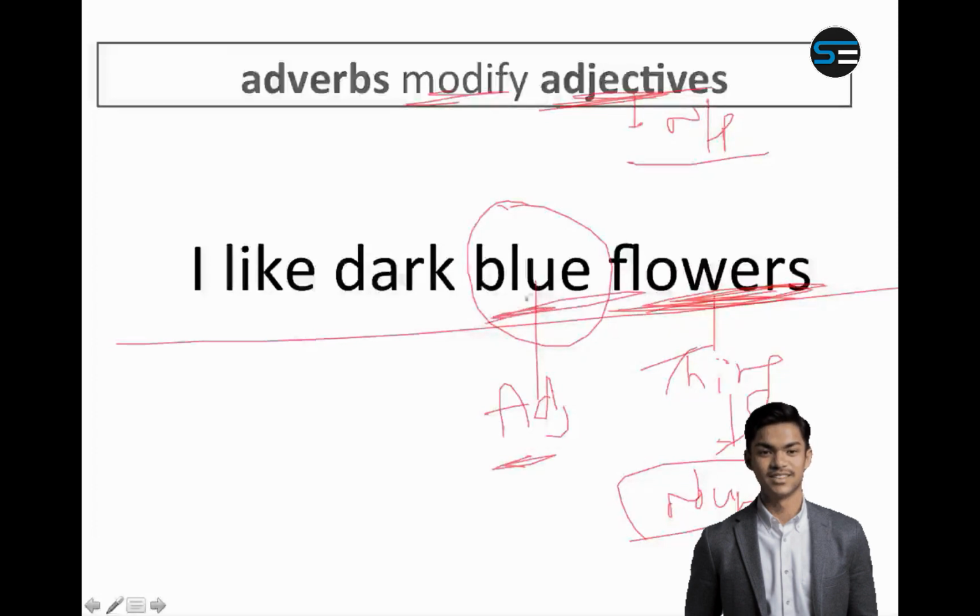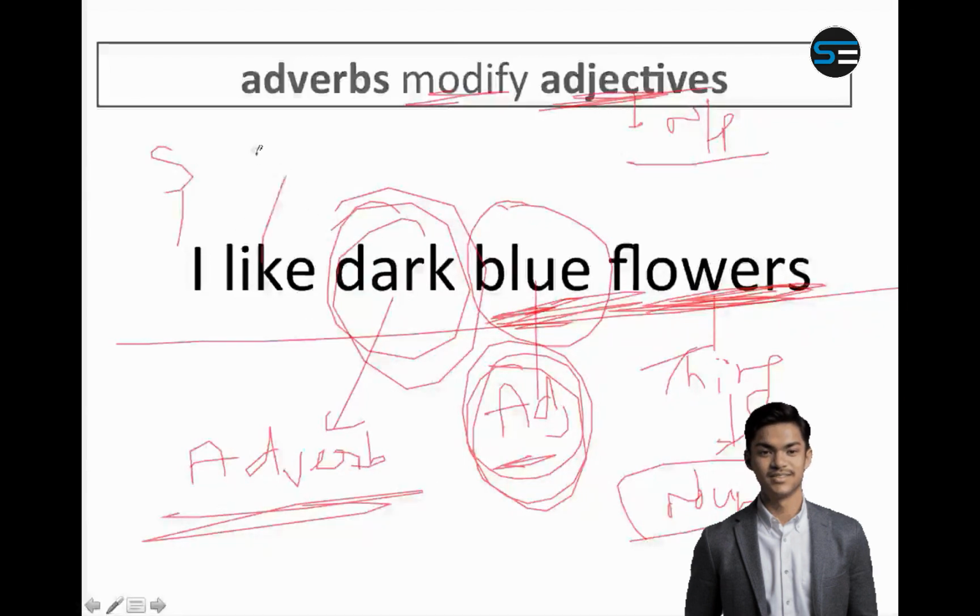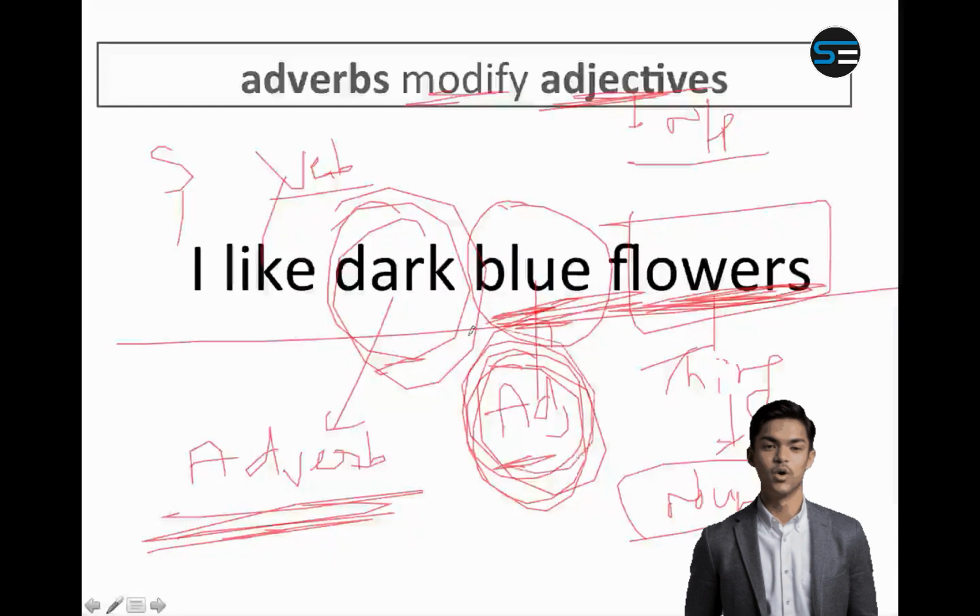But there is a word which is telling me about blue also. What kind of blue? See, blue can also be of various types. Light blue, dark blue, chocolatey blue, sky blue, whatever blue. So blue can be of many types, and the word dark is telling me about blue. So therefore there is a word which is telling me something about the adjective, and therefore it is an adverb. So the word dark is an adverb. I is the subject, like is the verb. Very simple. So anything that tells me about an adjective is also an adverb. Anything that tells me about an adverb is also an adverb. Only thing is, anything that tells me about a noun or a pronoun is an adjective.